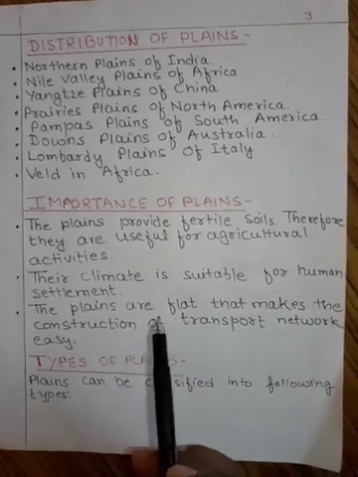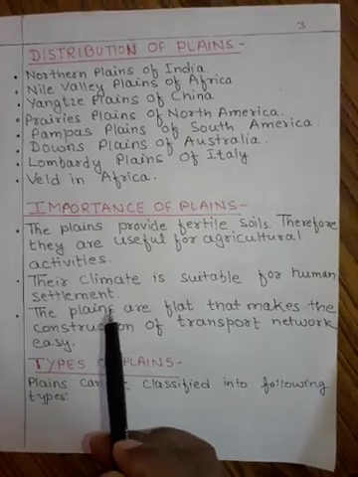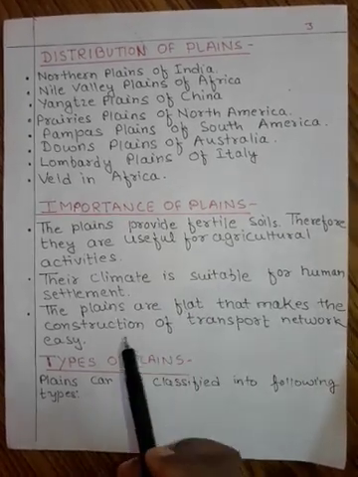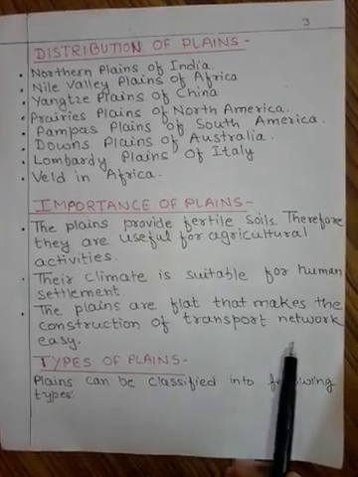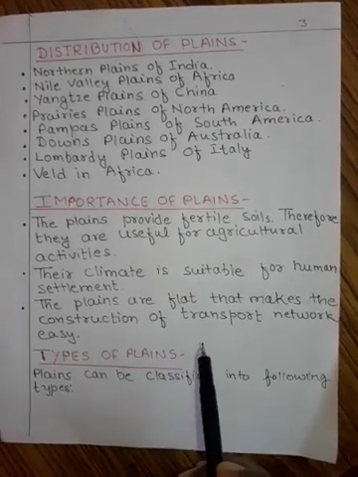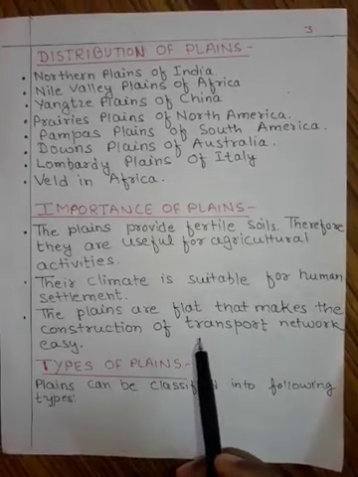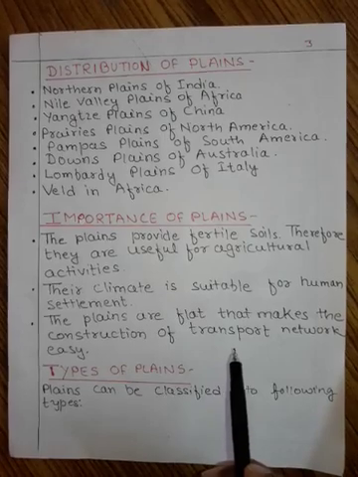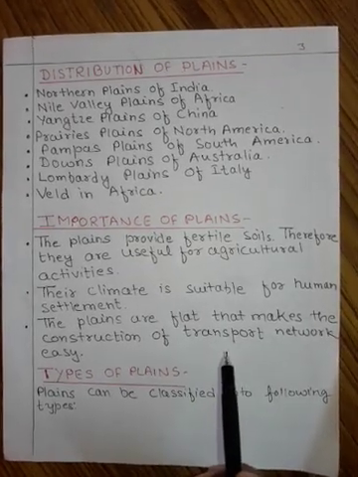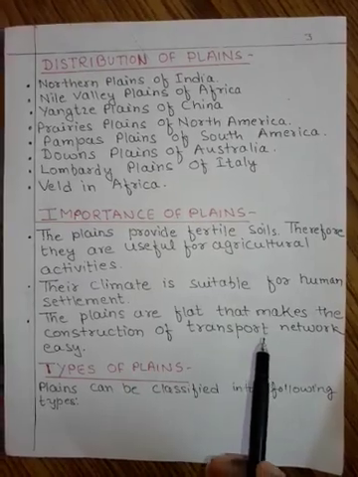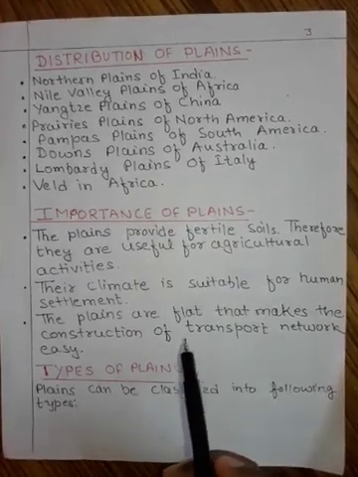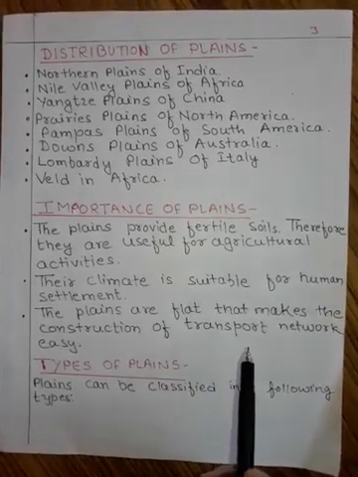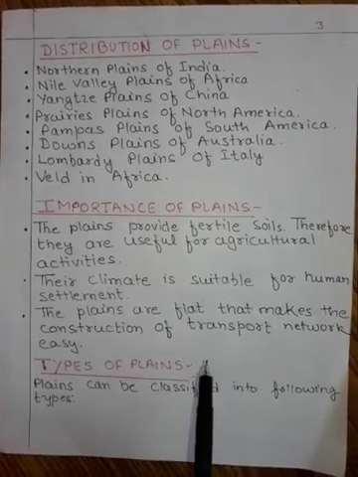Their climate is suitable for human settlement. So climate of plains is mostly such that people can live there. The plains are flat, that makes the construction of transport network easy. You know that most of the roads are constructed on the plains, but it is very difficult to construct the road or the buildings or the industries on the mountains. So plains are the area where the buildings or the transportation or the communication can be done easily.